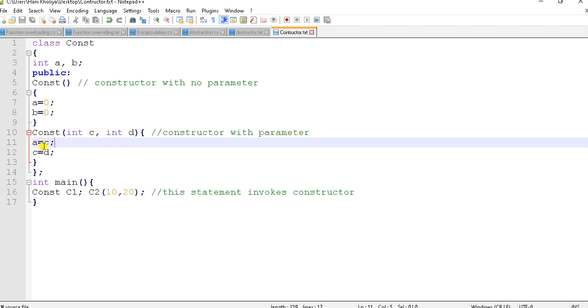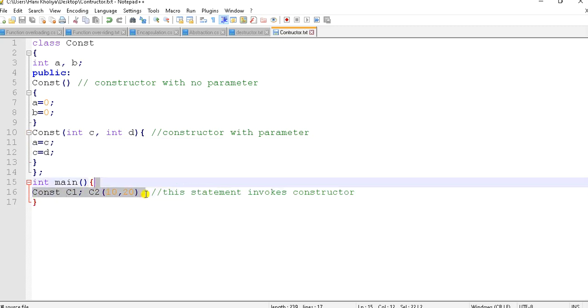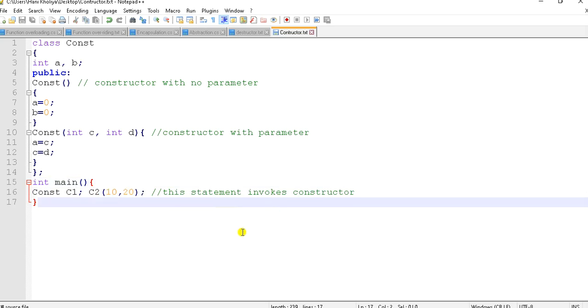So here we are declaring values: a is equal to c, b is equal to d. int main, this is the main function of the constructor. So by this statement we invoke a constructor. int main, construct c1; construct c2(10, 20). So this will invoke the constructor when the object of this particular class is created. So in this way we can use constructors, and the statements are quite understandable.